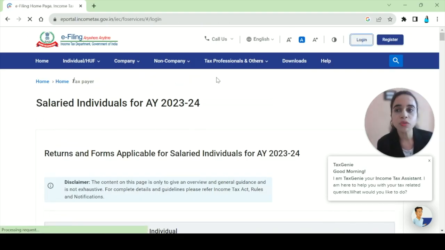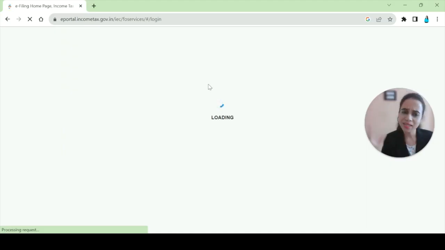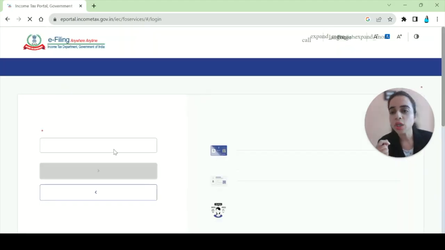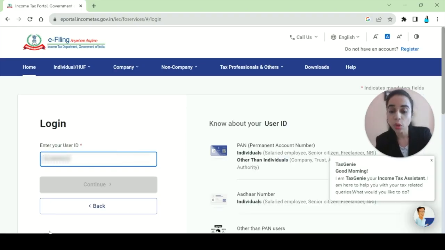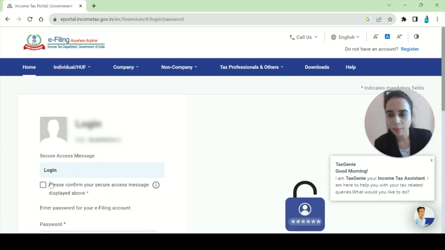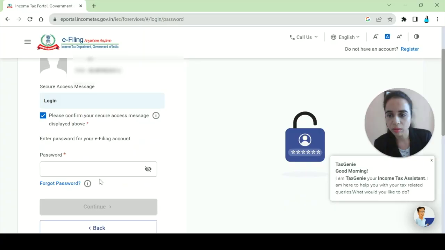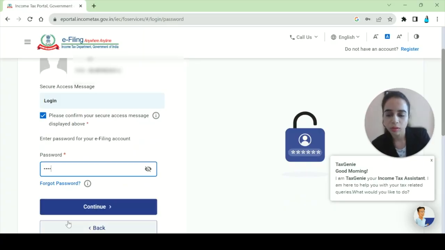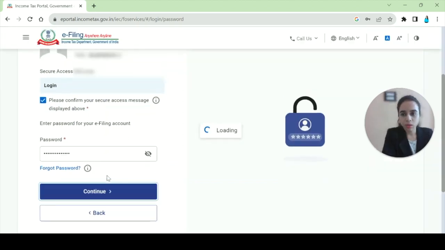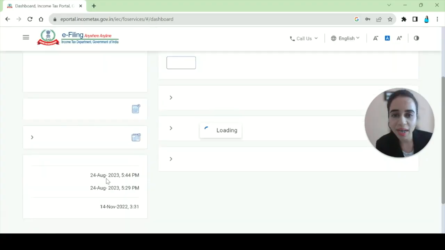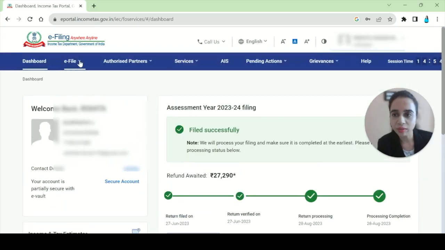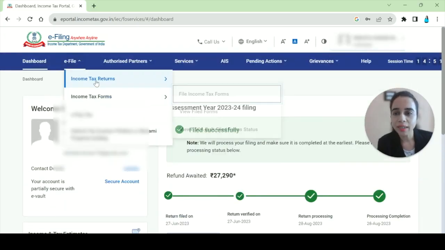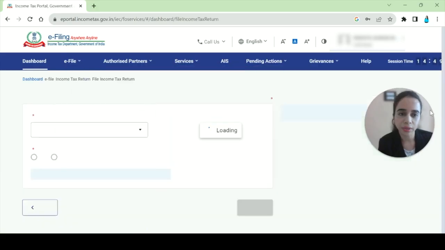So now, in order to file ITR 1, as I am a simple salaried person, I'll be doing login. And you will log in with your account, with your PAN number, with your password. Once the login is done, you are on the income tax dashboard, and here we will say that we have to file a return. I'll say e-file, income tax returns, file income tax return.